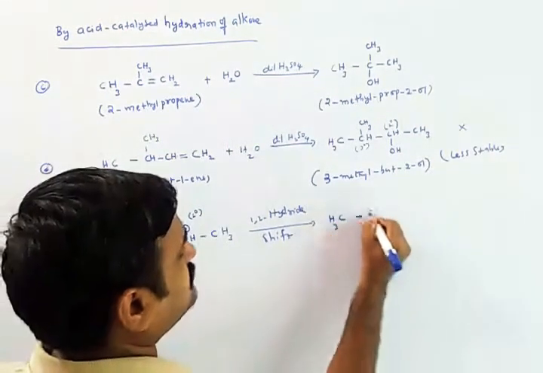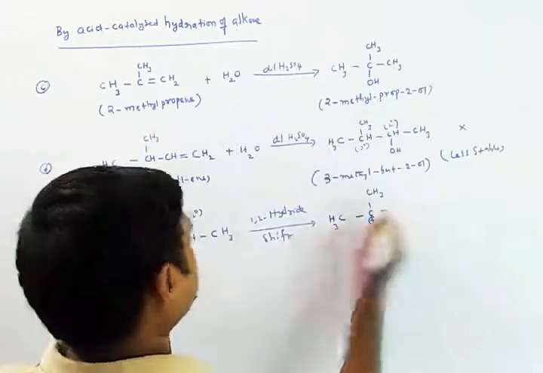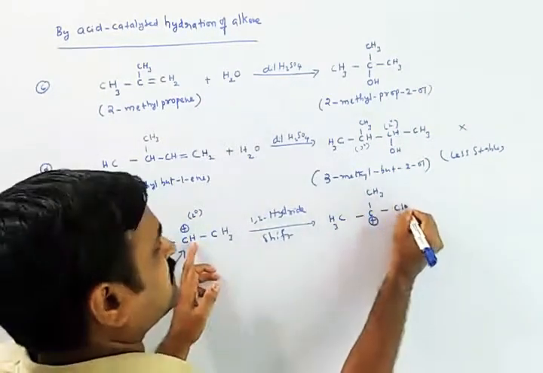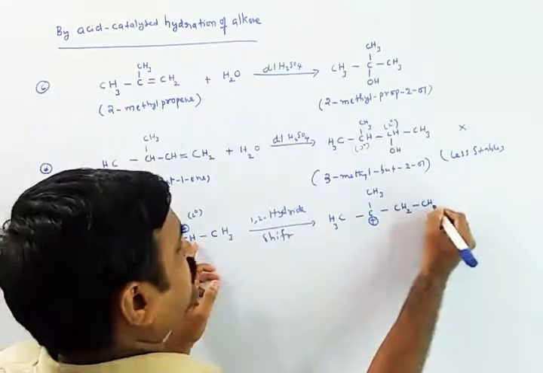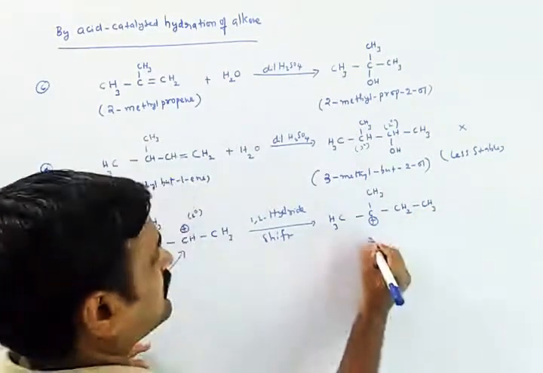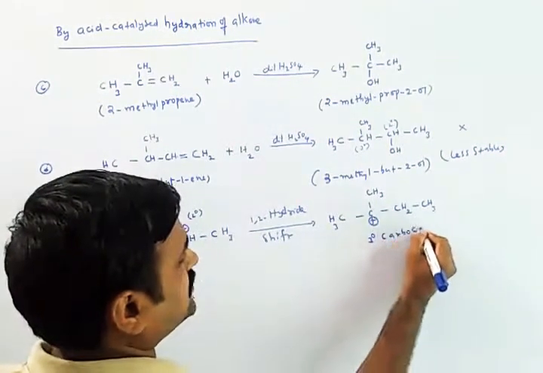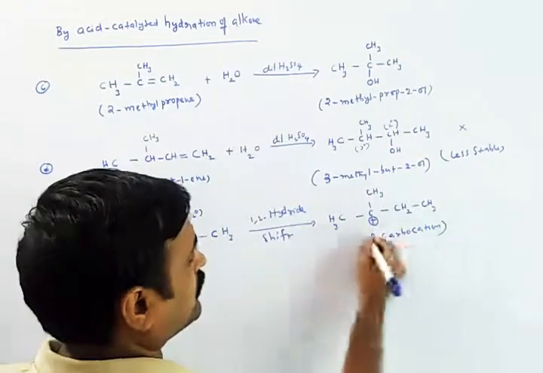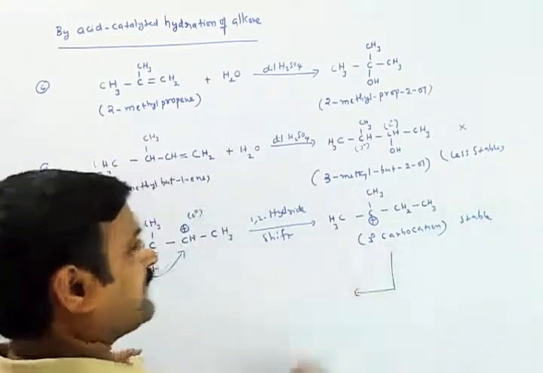That is CH3, this is CH3. This will become positive. The CH that was there becomes positive, and the other becomes neutral CH2, CH3. This is a tertiary carbocation. This is more stable. After this, what will happen?